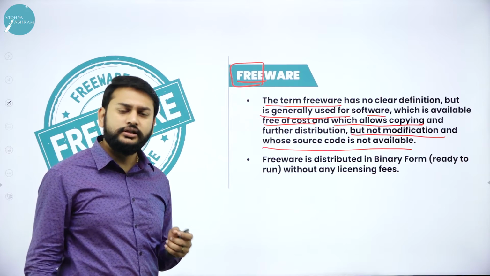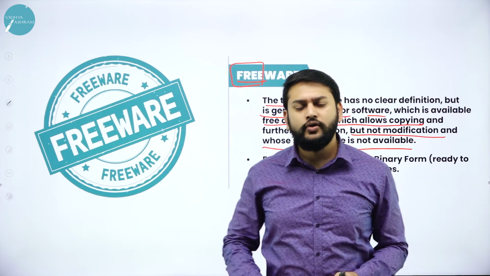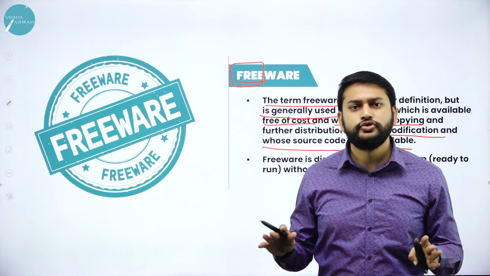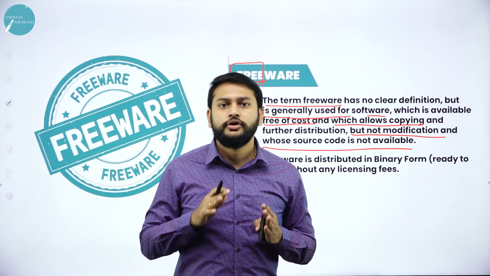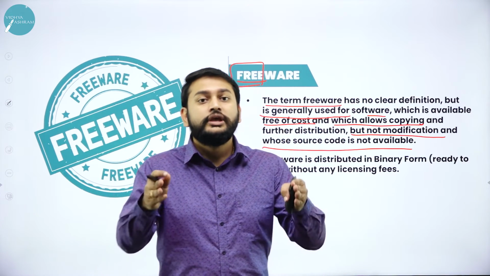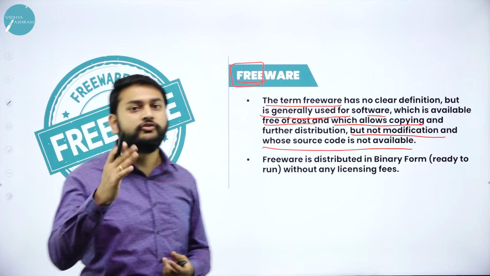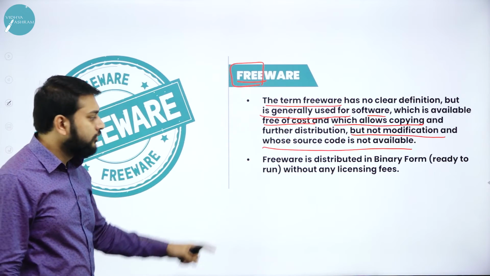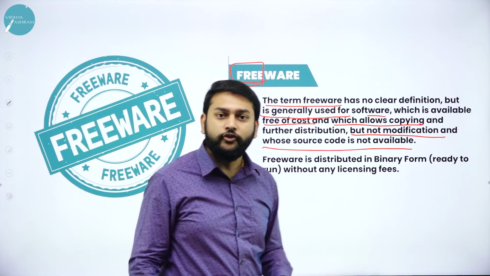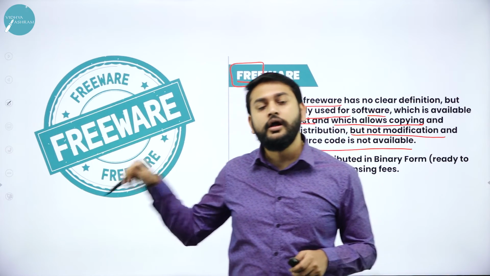Sir, if the source code is not available, how can we use it? The software is available, so you can use it, install it, and give that software to anybody else. So they can also use it. There are no issues. Nobody will claim against your usage of the software, but you cannot modify it. Why can't you modify it? The source code is not there. That's why you cannot modify. That's what you need to understand here. Freeware is distributed in binary form. Freeware is distributed in what form? It is distributed in binary form. That's one of the important things that you need to remember in this slide.